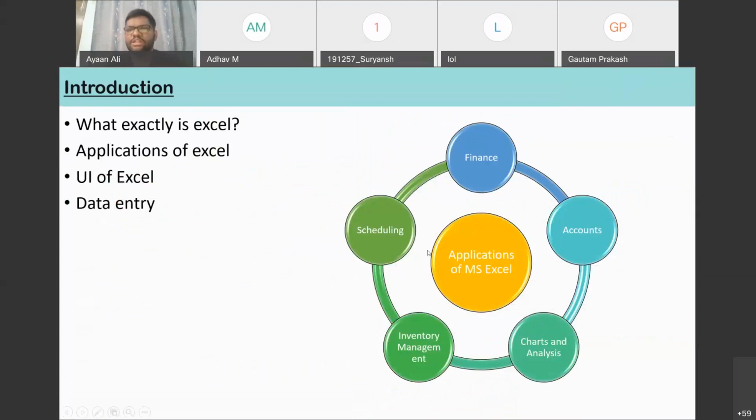Then the basic applications. This is not restricted to these 5 domains, but in general, Excel can be used in finance, accounts, charts and analysis, then inventory management and scheduling.